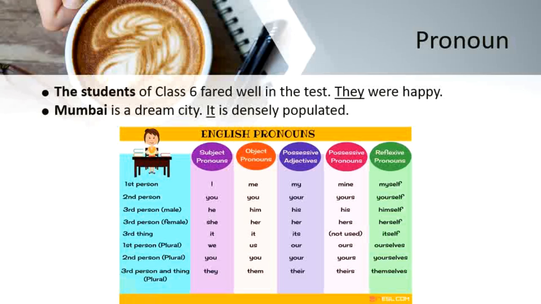Mumbai, in the second example, Mumbai is a dream city. Mumbai is a noun in the sentence. Now, if I want to say something more about Mumbai, I do not have to write the word Mumbai again in the next sentence. Instead of Mumbai is densely populated, I can write it is densely populated. And here, the word it is acting as a pronoun to the noun Mumbai.